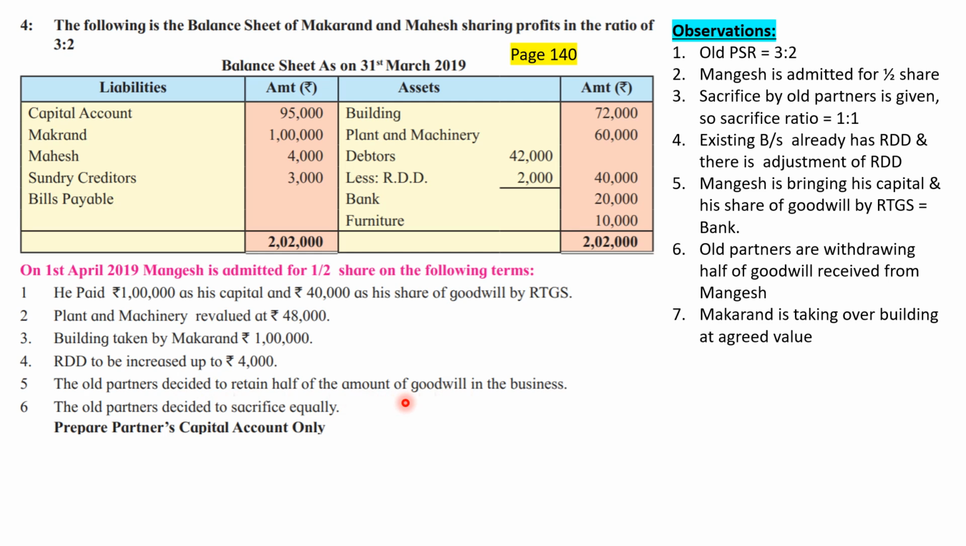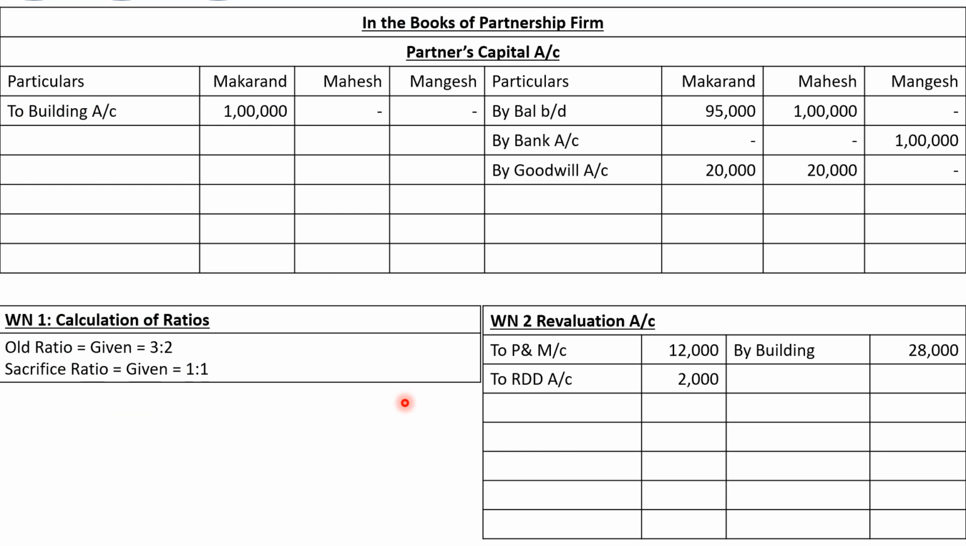Okay, since they have decided to retain only half of the amount, it implies that they have decided to withdraw half of the amount which is received in goodwill. So how much is the goodwill amount they have received? 20,000 and 20,000. Half of the same, that means they are going to consider 10,000, 10,000.